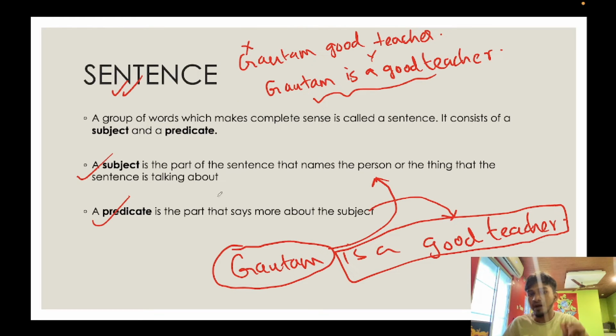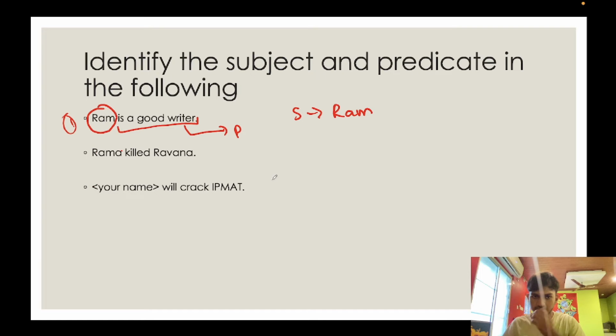The subject is the part of the sentence that names the person or the thing that the sentence is talking about. Okay. So here the sentence is talking about two people, Rama and Ravana. Okay. So here you can see that Rama is doing the action and the action is acting upon Ravana. I repeat, Rama is doing the action and the action is acting upon Ravana.